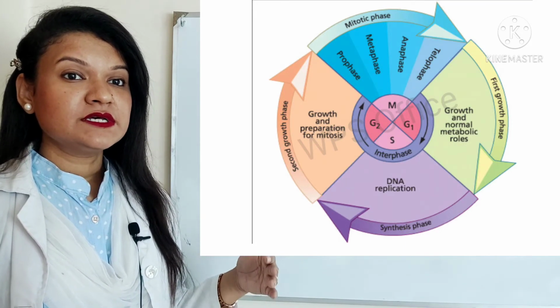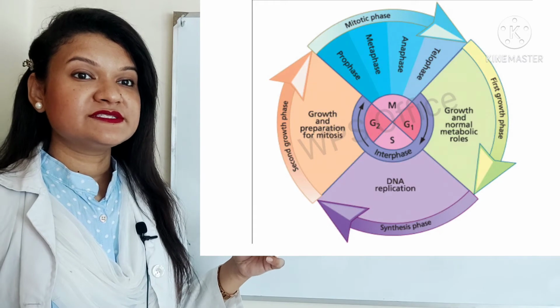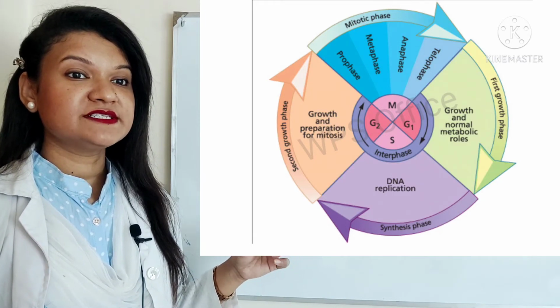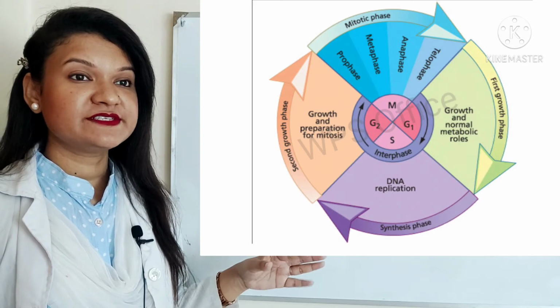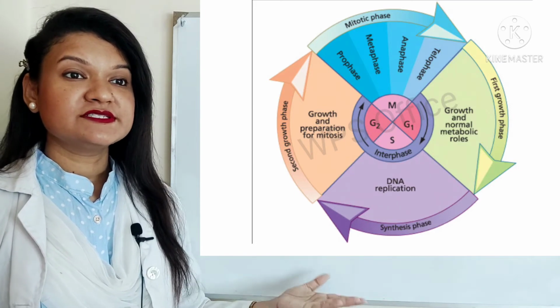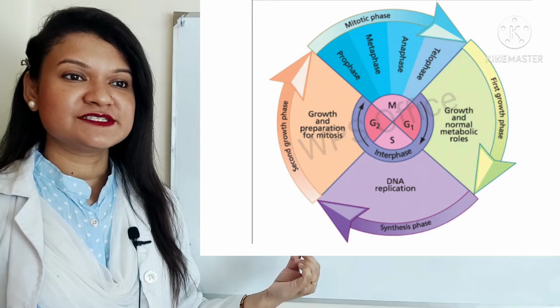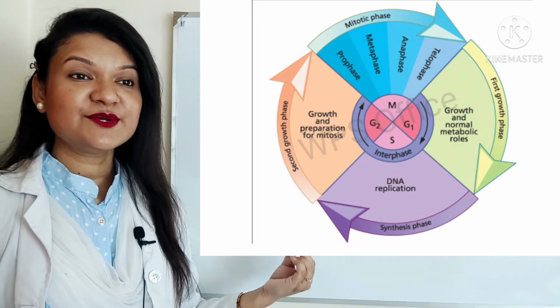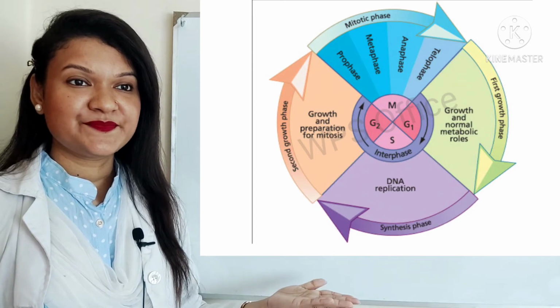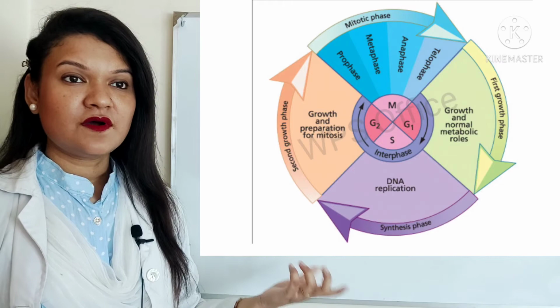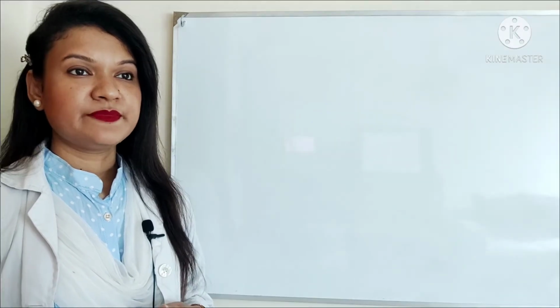You can see G1 is the first growth phase and S is the DNA replication or synthesis phase, and G2 is the growth and preparation for mitosis, the second growth phase, and then the mitotic phase or M phase occurs.